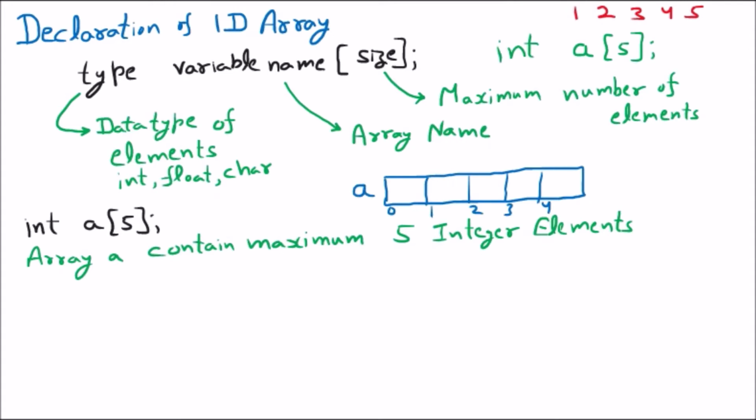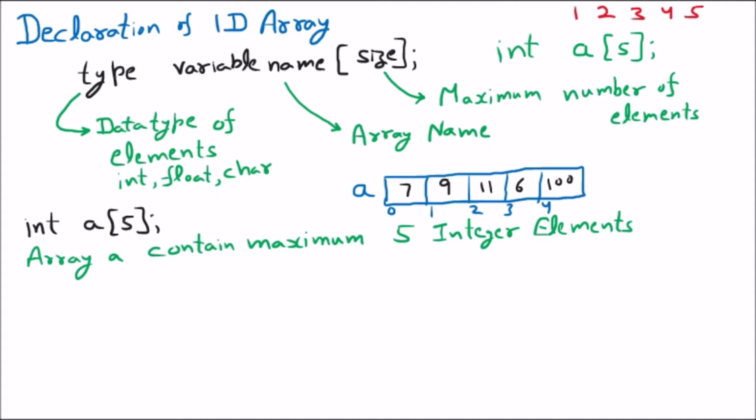Now inside that array we can store certain values. Those values we can take from the user or we can assign ourselves. So let us suppose that the values I have taken are 7, 9, 11, 6, 100. Any value we can take. Now we must know one thing.